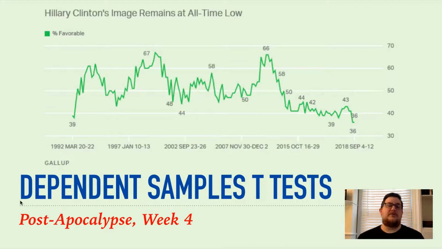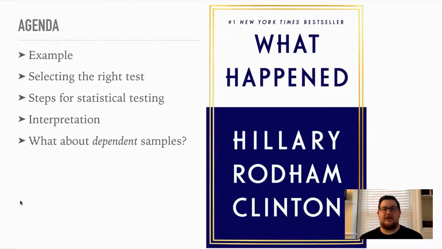You can also see that her favorability, of course, spikes right around the time that she's Secretary of State, right after she decides to become Secretary of State. Then you can see it declines pretty drastically as she leaves the public eye and starts running for election, and then all the way out into 2018 it's still really low. So that's one of the things we're going to be looking at today, Hillary Clinton's favorability.